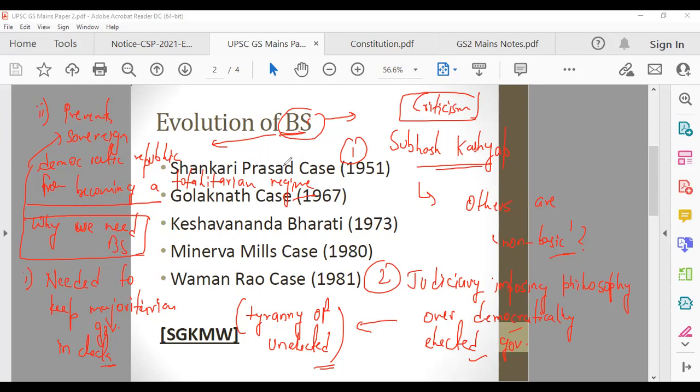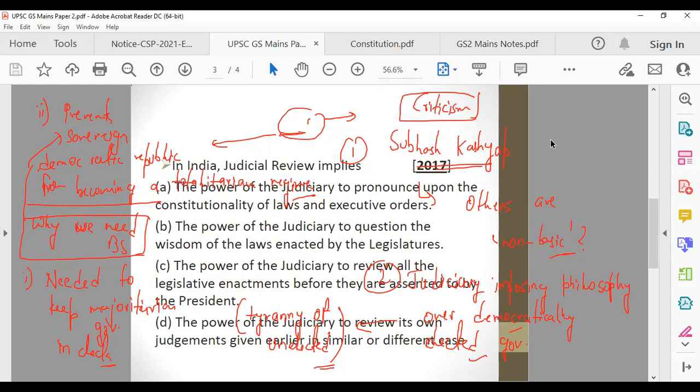Fine, I will show you some notes. Before that, there's one question. We were continuously talking about judicial review. See this question. And then I will show you the notes, and then your basic structure part is done, and you can write good answers on the basic structure part. So let me erase this.